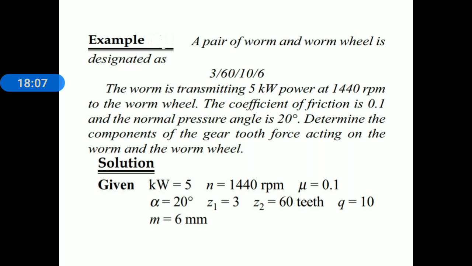Z1, number of starts, is 3; Z2, number of teeth on the worm wheel, is 60; diametral quotient q is equal to 10; module m is equal to 6 millimeter; power is 5 kilowatt; speed of worm N1 is 1440 rpm; mu is equal to 0.1; and normal pressure angle alpha is equal to 20 degree.